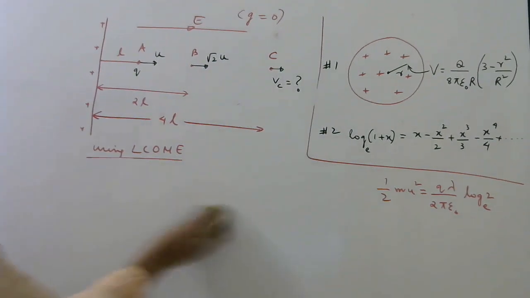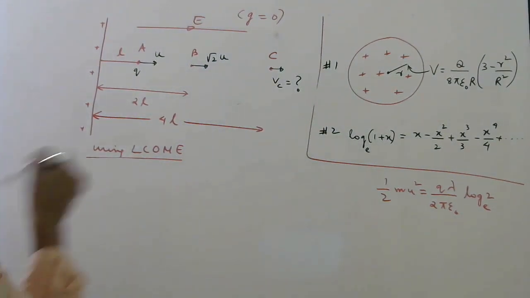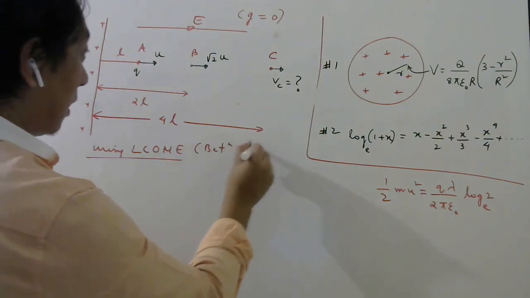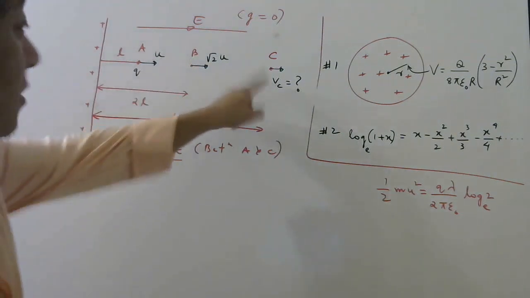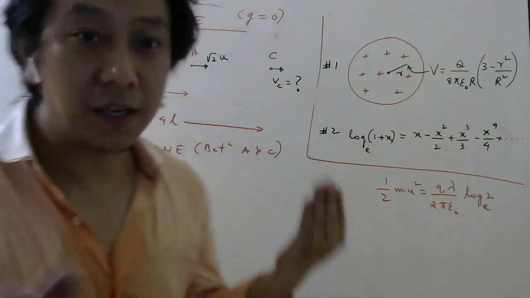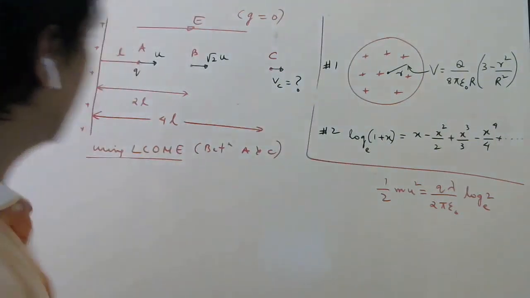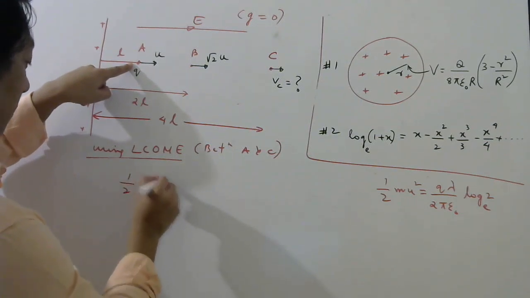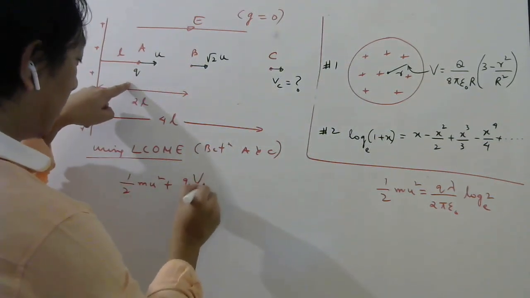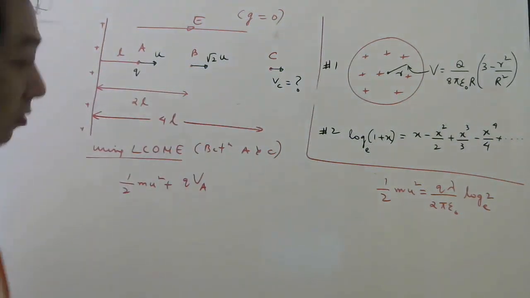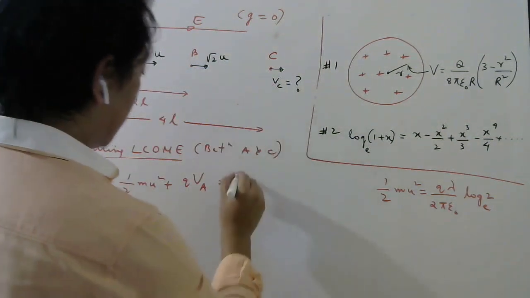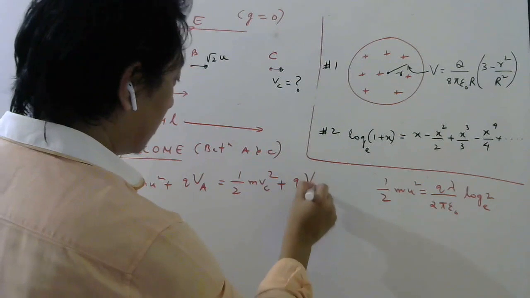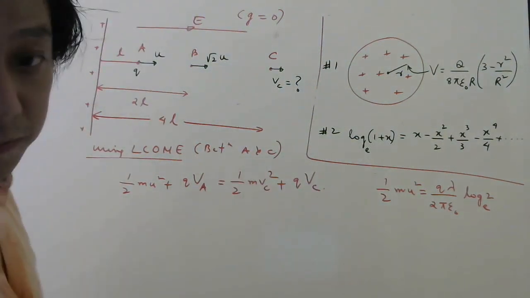So let us now use the law of conservation of mechanical energy between A and C. Any 2 points you can use because total mechanical energy is conserved throughout the motion. So between A and C, what is the kinetic energy at A? Half mu square. Potential energy Q into potential at A. Please remember this formula. And what is the kinetic energy here? Half m Vc square. Potential energy here Q into Vc. Remember Vc we want. Okay students?